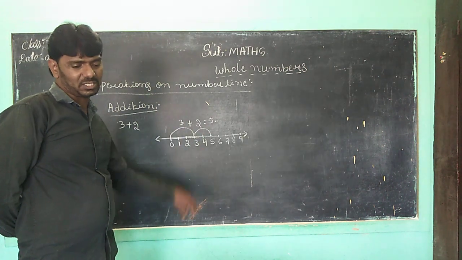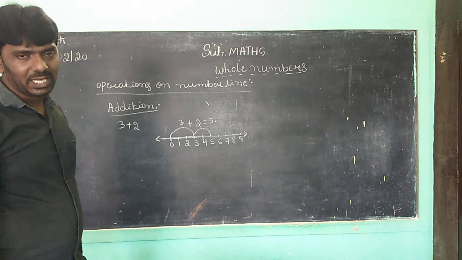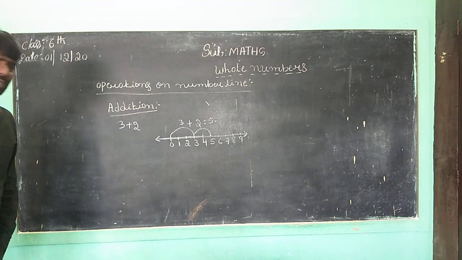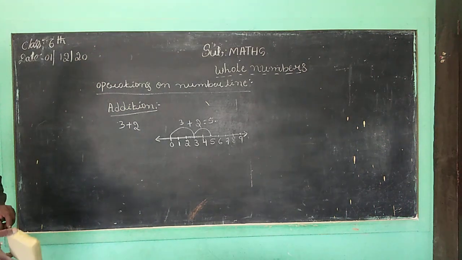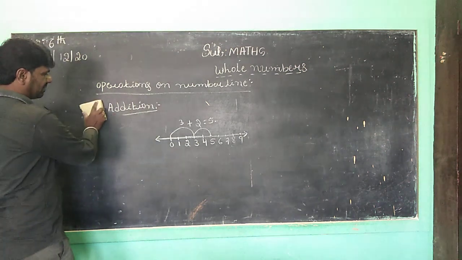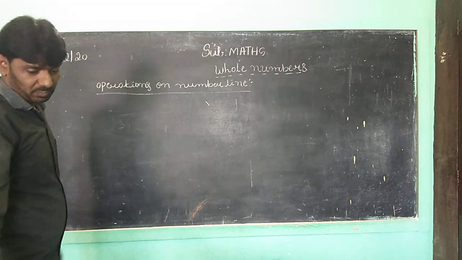You want to represent this. Correct, children? So children, next you want to take subtraction on the number line. Addition is over. Next you want to go to subtraction. Correct, children? It is very easy. Now you want to take another subtraction. Subtraction on the number line.